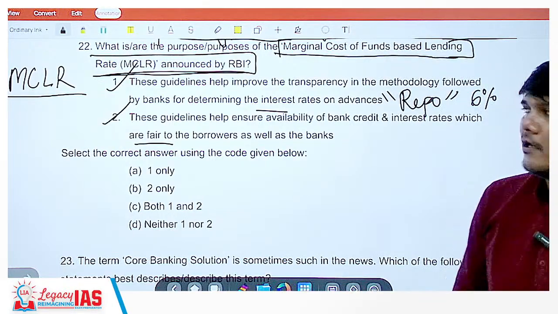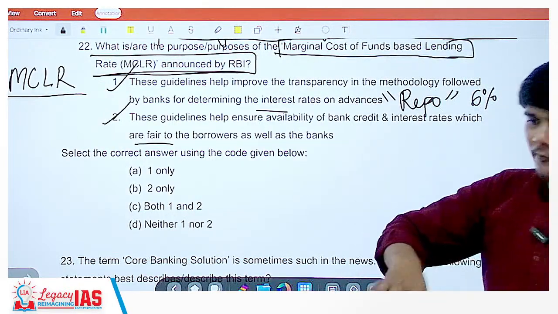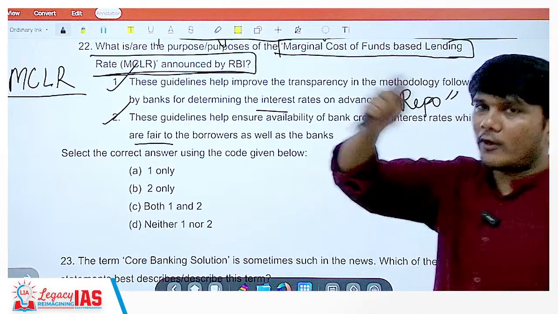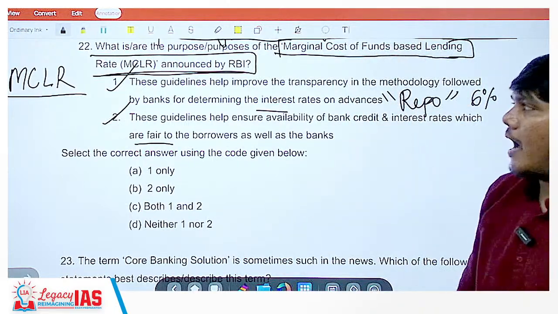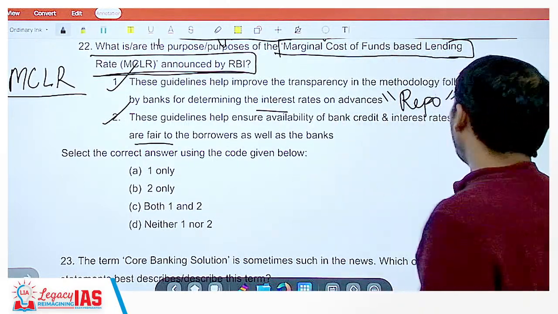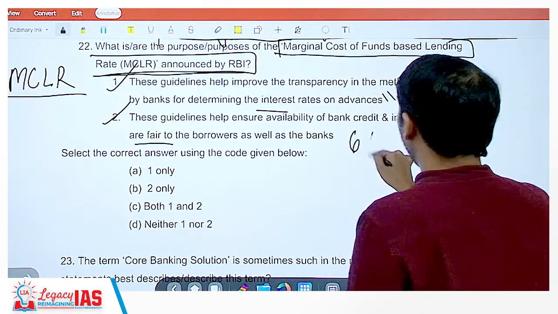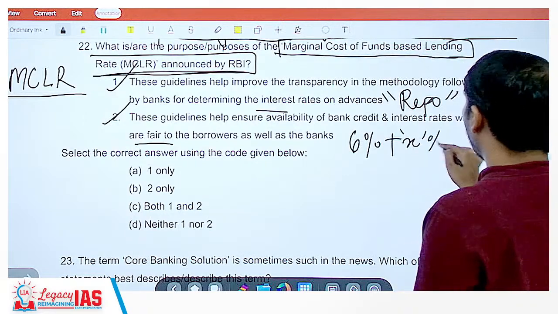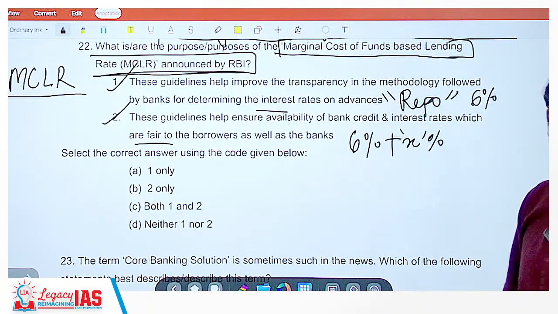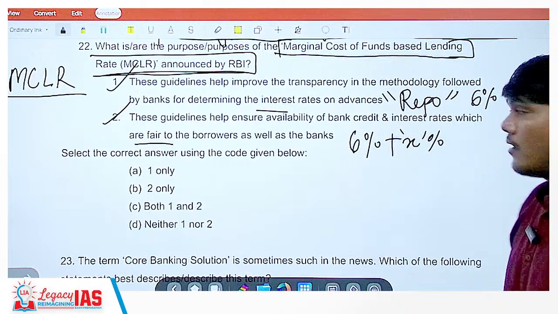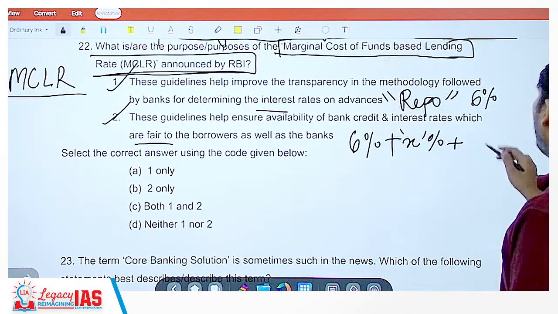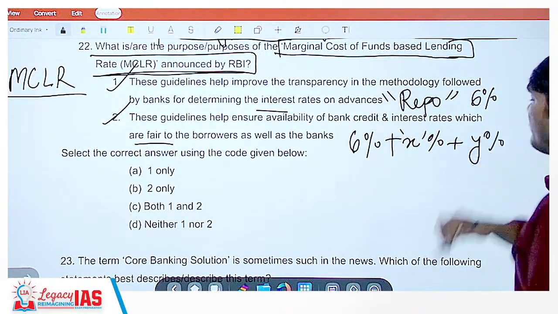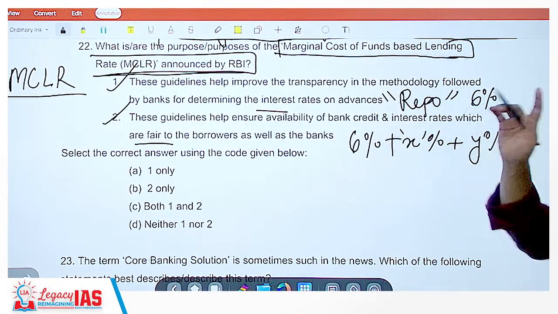Okay. Also there is a floor percentage also, but more interested in the ceiling percentage. RBI will say, boss, 6% is my repo rate, plus this X% is your operational cost, processing cost, everything, plus this Y percentage should be your profit.